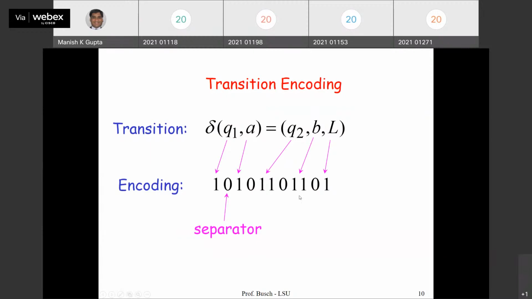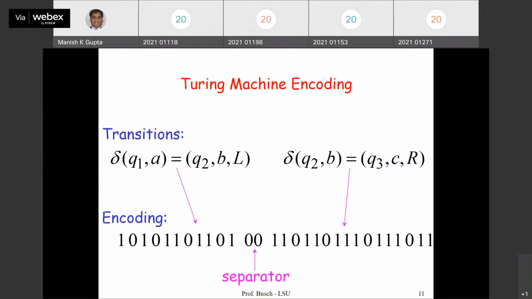Again separator. Another alphabet symbol 11. And then movement of the head, where left is 1 and right is 11. And so separator 0 is used in between everything. So using this technique, we can map transitions into a string of 0 and 1. So whole Turing machine encoding can be done.